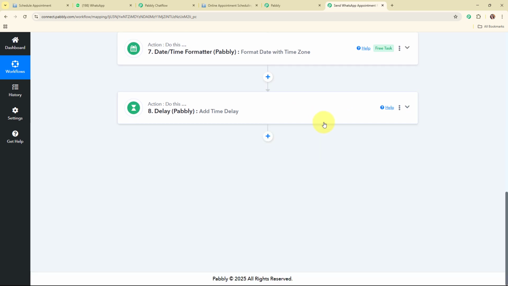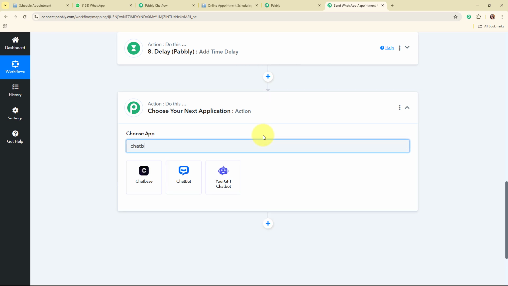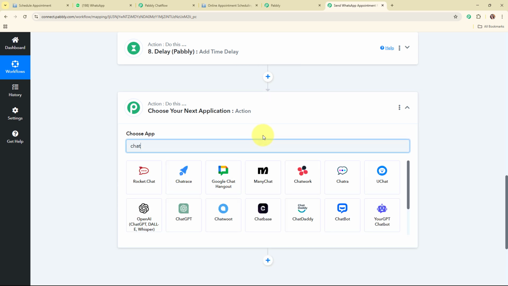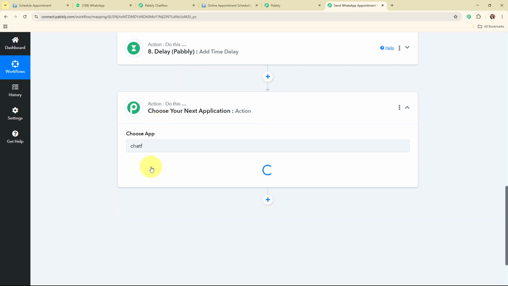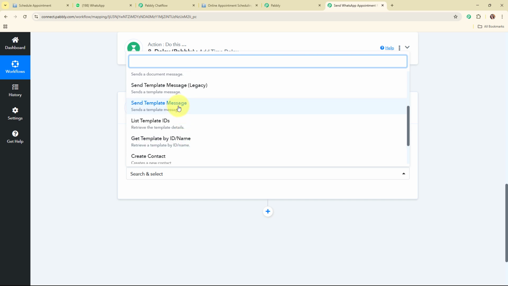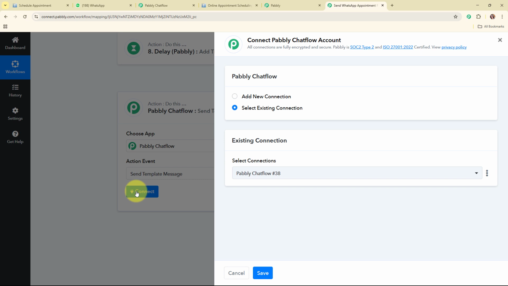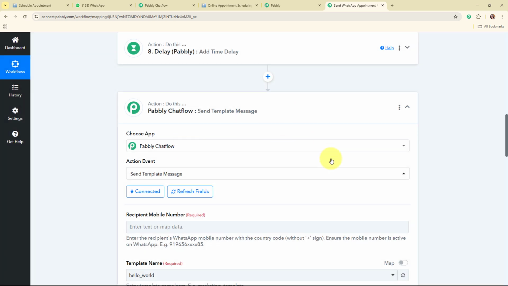So now we are going to add another action step over here. And here in this action step we are going to send the template message for 30 minutes before reminder. So we are going to connect Pabbly Chatflow with Pabbly Connect once again. And I'm going to select my action event as send template message. And then I'm going to click on this connect. So this time to build this connection I'm going to click on the select existing connection because my Chatflow account is already connected with Pabbly Connect in my previous action step. Alright, so now here I've selected the existing connection and then I'm going to click on this save. And here you can see we are now successfully connected.